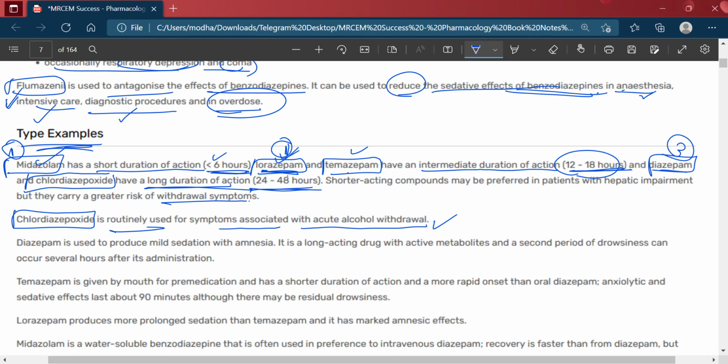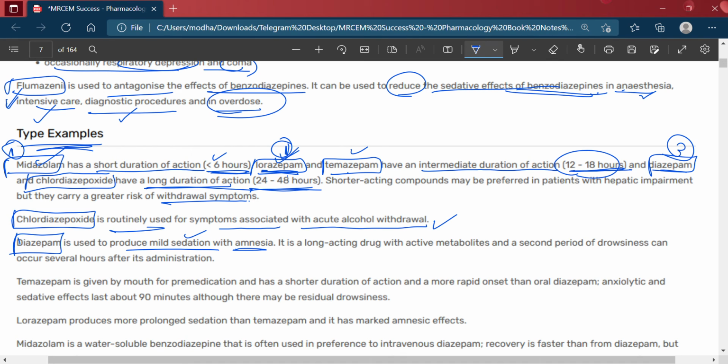Okay, then diazepam is used to produce mild sedation with amnesia. It is a long acting drug with active metabolites, and a period of drowsiness can occur several hours after its administration.